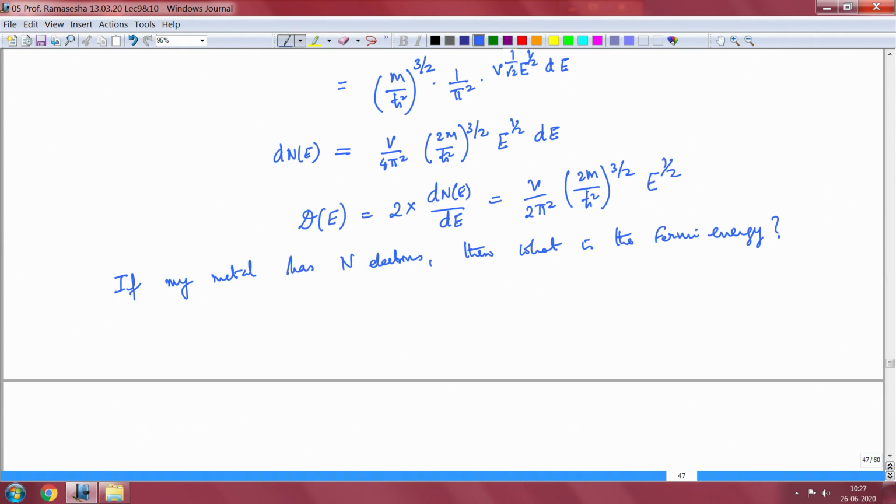So to do this, we know that let Kf be the magnitude of the k vector corresponding to the highest energy state.